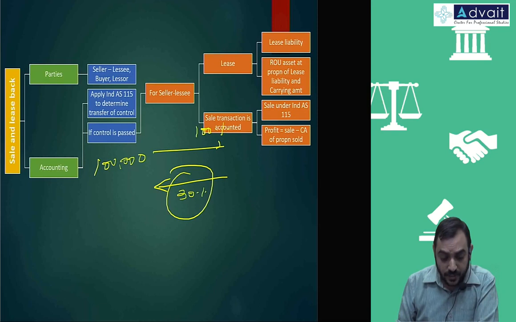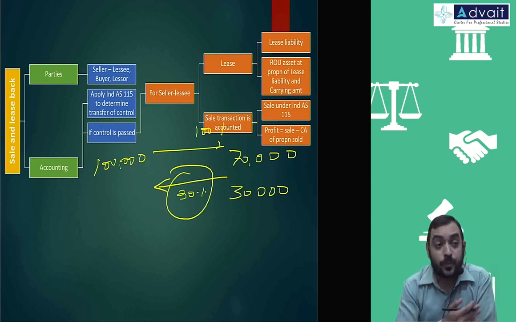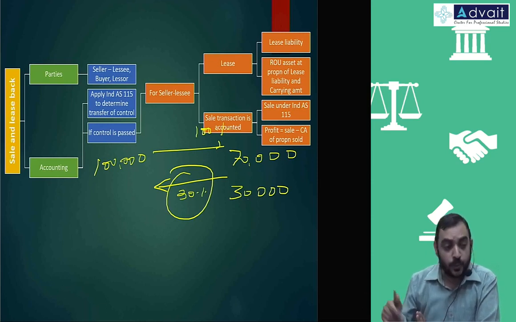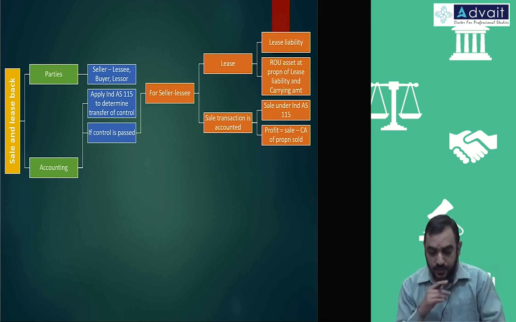That is, 70,000 will become cost of goods sold, 30,000 becomes your ROU asset, proportionate amount of the asset which is retained. So it's not equal to the lease liability, it's equal to proportionate amount of the control retained in the carrying amount. And difference between these two, you can take it to P&L account. That is what the standard says.